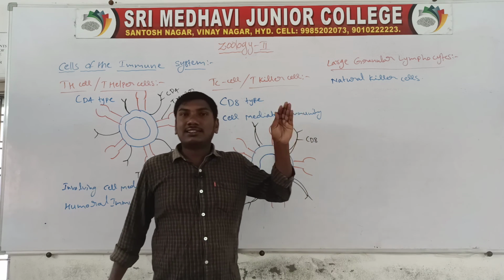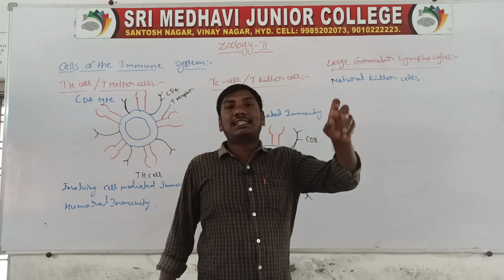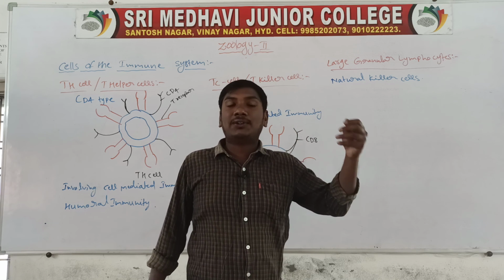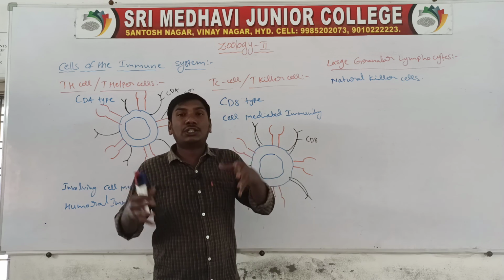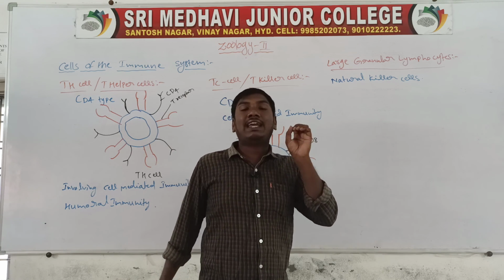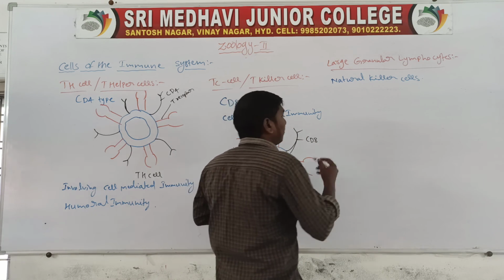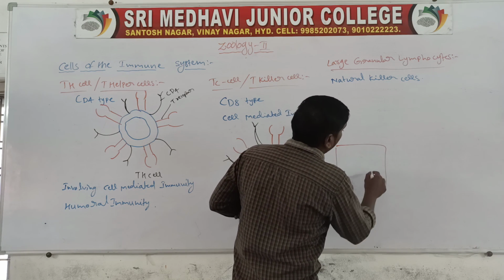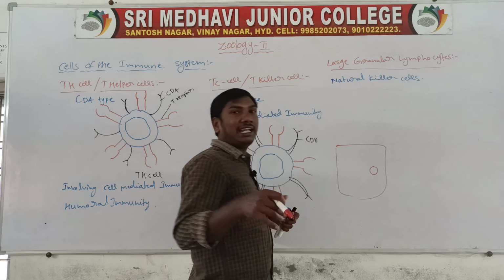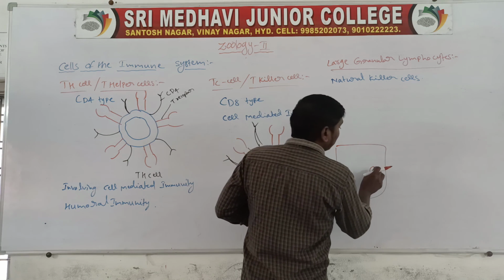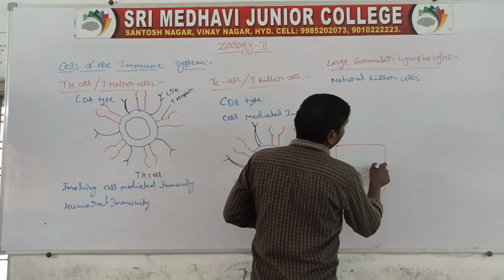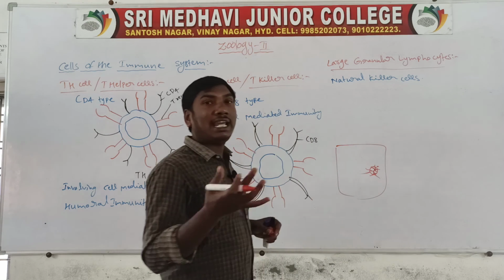The natural killer cells are important cells of the human body, involved in the immune system. For example, in the human body, if a cell is affected by antigens, these natural killer cells destroy the affected cell.